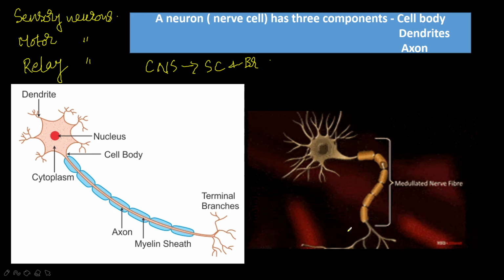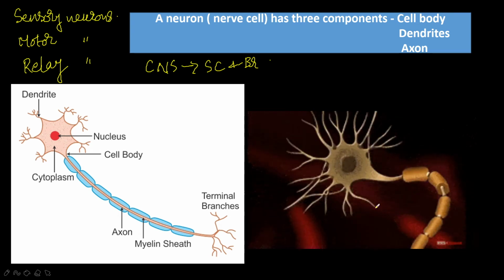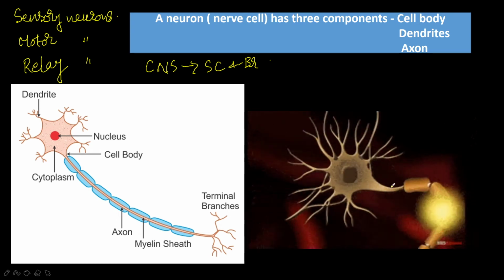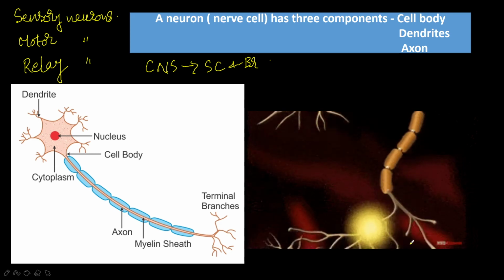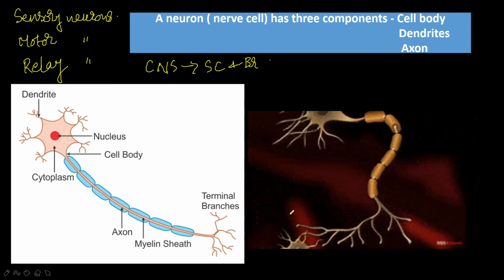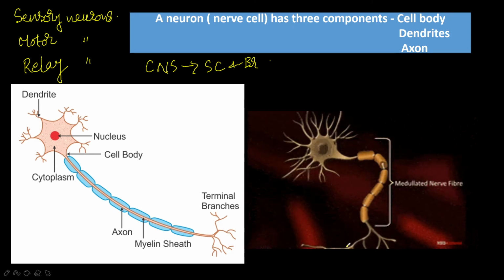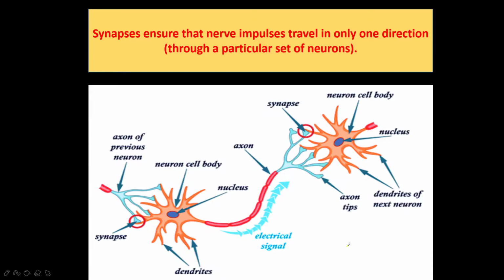These are the nerve endings. These are dendrites carrying the information through this axon. It has a myelin sheath also, and it gives the information to another nerve cell. This synapse ensures that nerve impulses travel only in one direction through a particular set of neurons. Here is how the information is passing. From here it is received and passes like this.